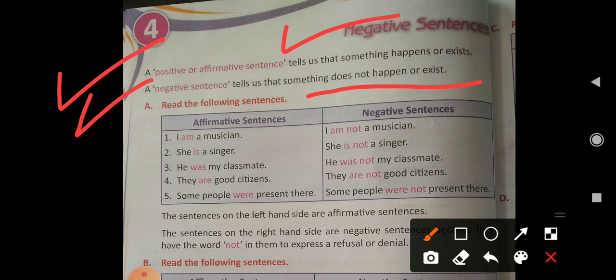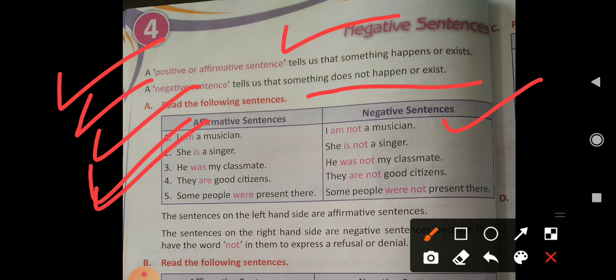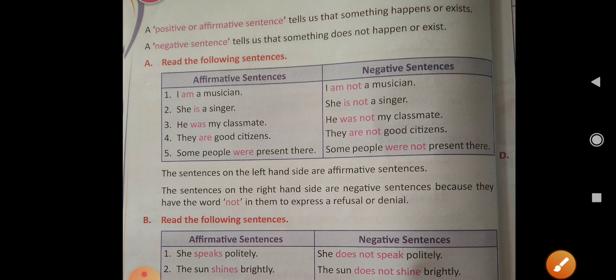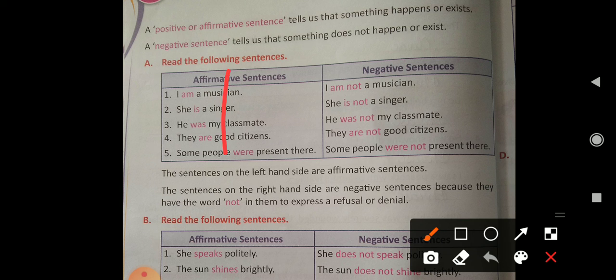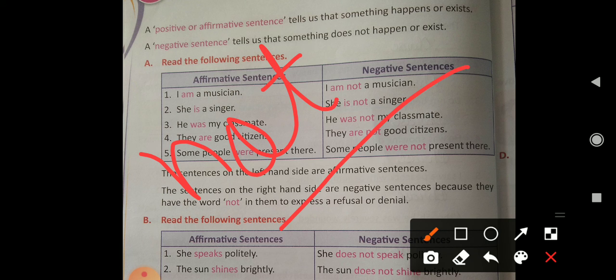Clear? Affirmative: I am a musician. Negative: I am not a musician. She is a singer, she is not a singer. He was my classmate, he was not my classmate. They are good citizens, they are not good citizens. Some people were present there, and some people were not present there. Means the sentences on the left hand side are affirmative and the sentences on the right hand side are negative because they have the word not in them. When we use the word not in any sentence, it is negative.